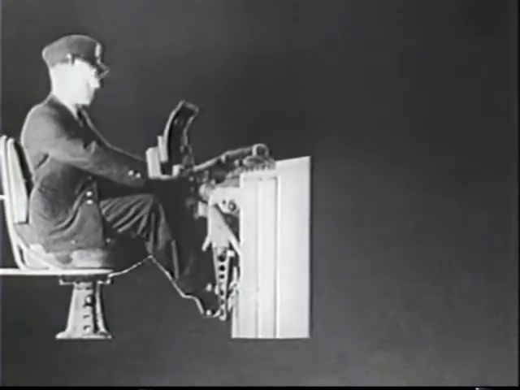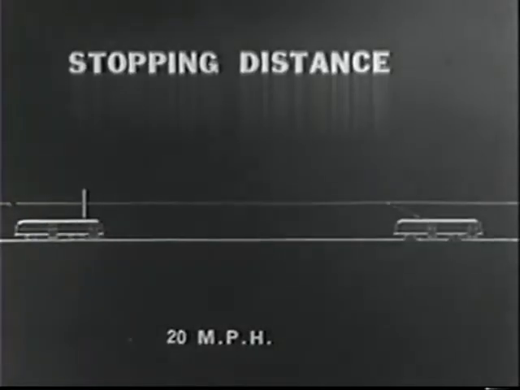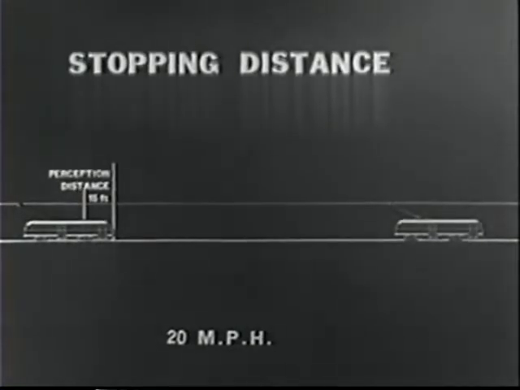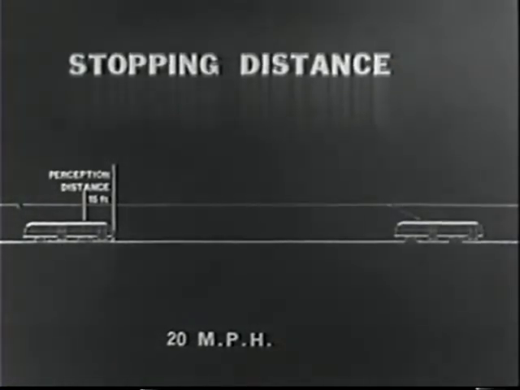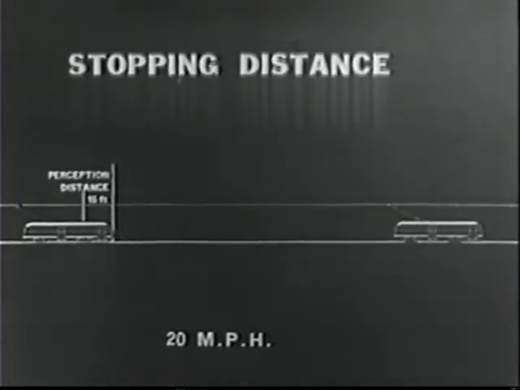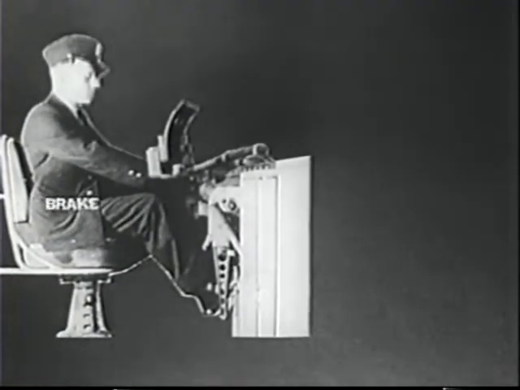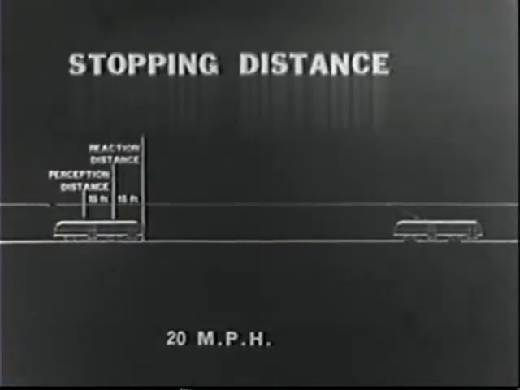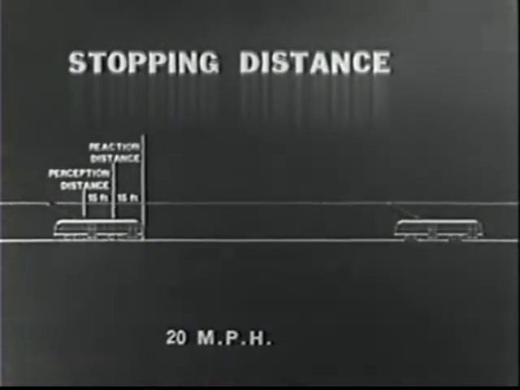Time it takes to see that the car ahead is stopped is called perception time. During this time, approximately 1/2 second for an alert operator, your car moves forward 15 feet. The time it takes to think to apply brakes is called reaction time. In this reaction time of approximately 1/2 second, the car moves another 15 feet, or a total of 30 feet before the brake is applied.